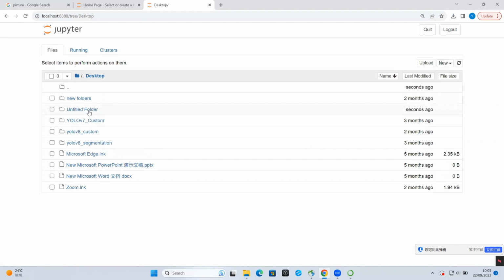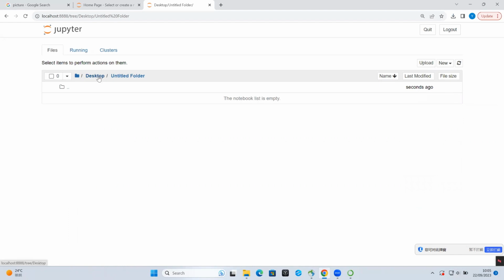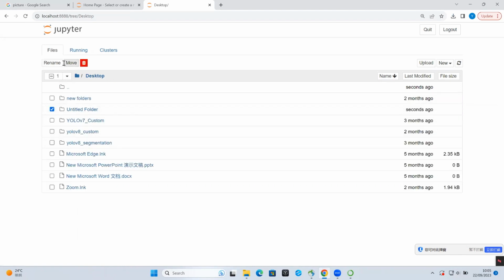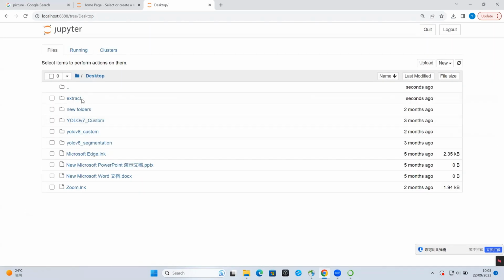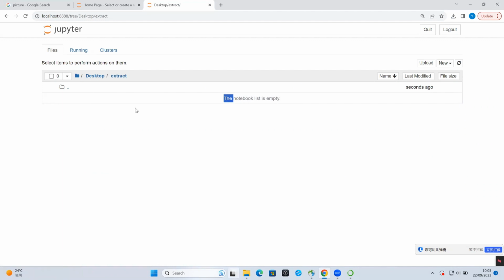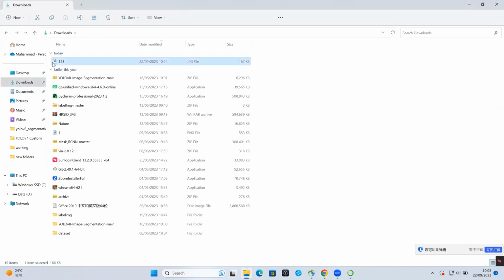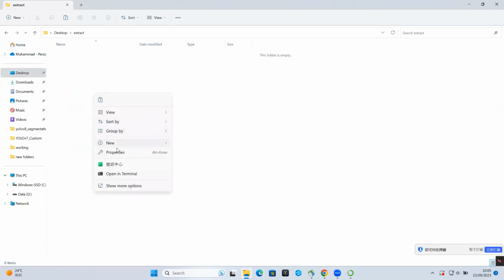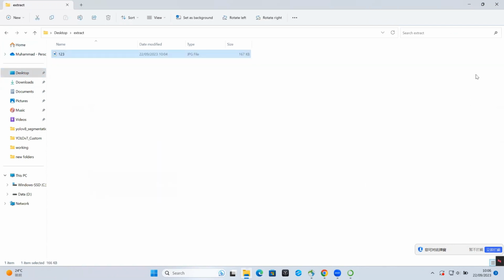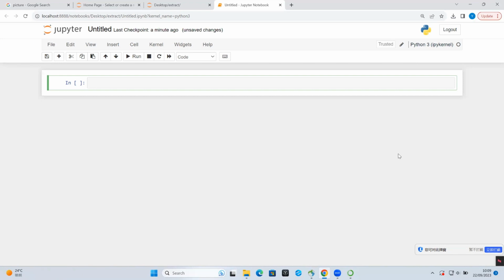Today's task is how to extract image features from any image. You have already installed Anaconda, so go to your start menu and open Anaconda. Once you open it, you will see something like this. Make a new folder where you want to work. I want to create a new folder, and I will rename it extract.